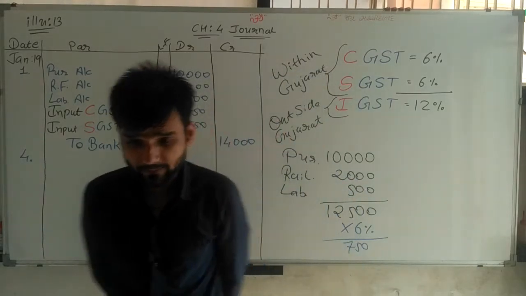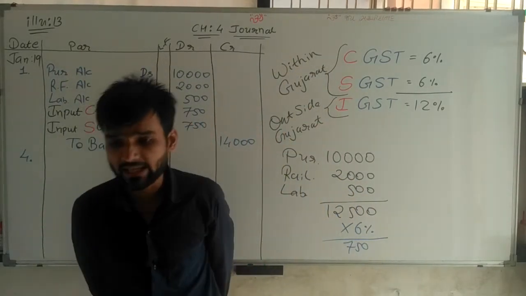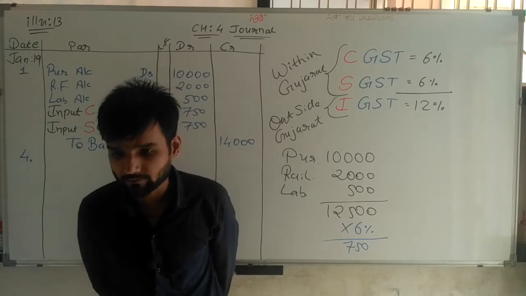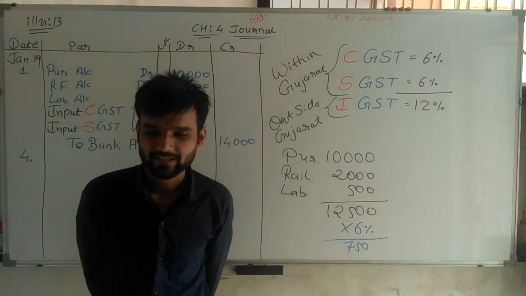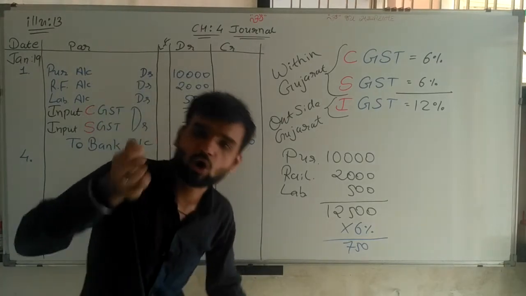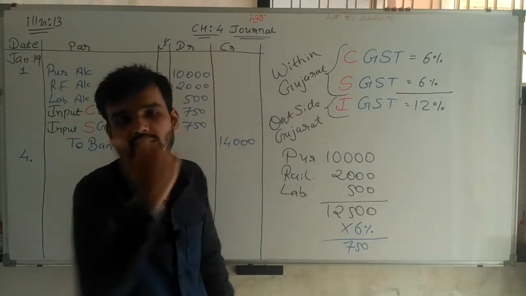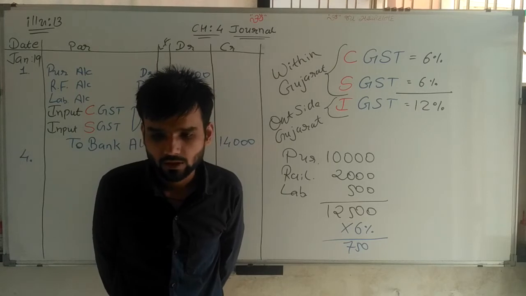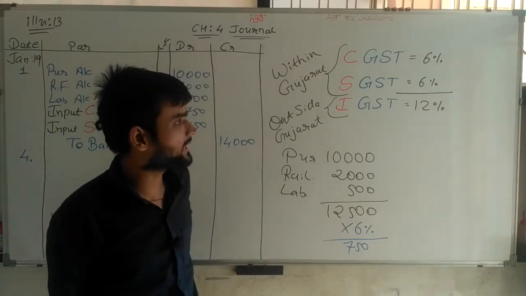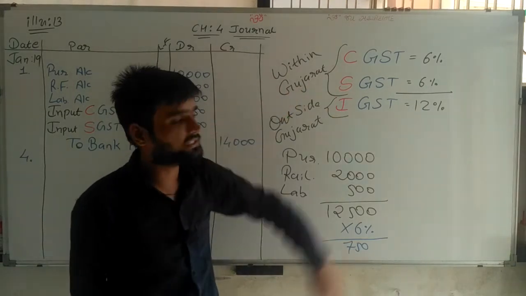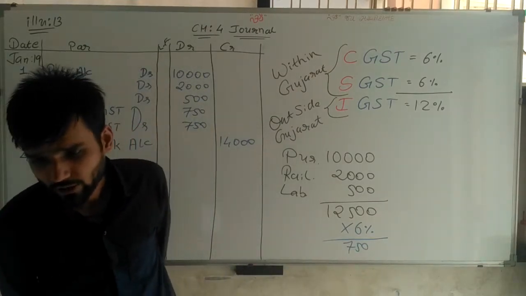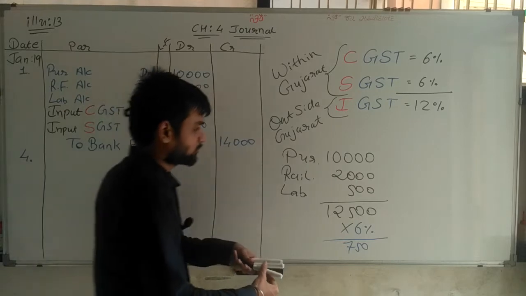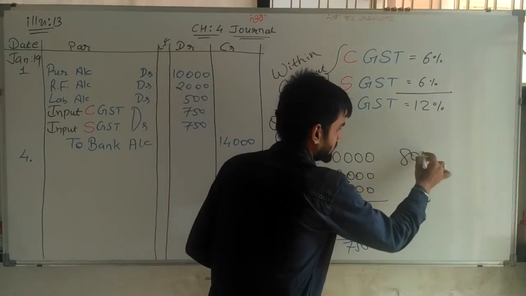Now reading first. Goods of rupees 8,000 purchased from Amul Bhai of Anand. Now Anand is also in Gujarat. So again, sir, two GSTs are applicable, CGST and SGST. So goods of rupees 8,000. So first of all, I have to write here purchase 8,000.